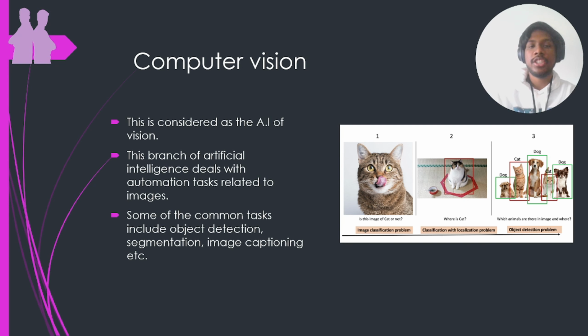Next, we have computer vision. As the name suggests, it's the AI of vision. It's like the human eye that we are trying to mimic and automate using AI. An image is seen as numbers by a computer. We look at an image with the help of properties and objects, but a computer cannot interpret an image that way. It interprets with the help of numbers. Based on these numbers, we give them to machine learning algorithms and deep learning algorithms, and these will try to do some automated tasks.